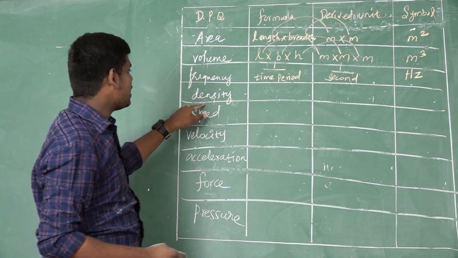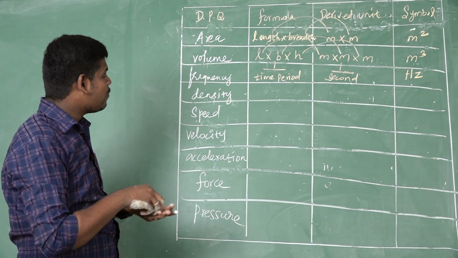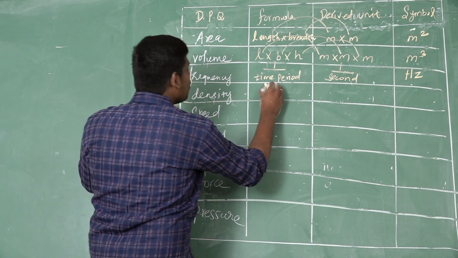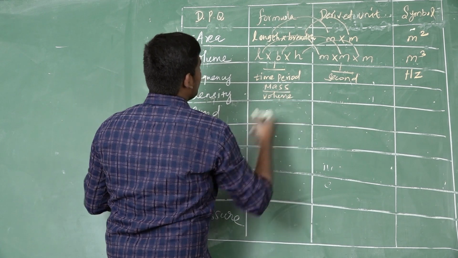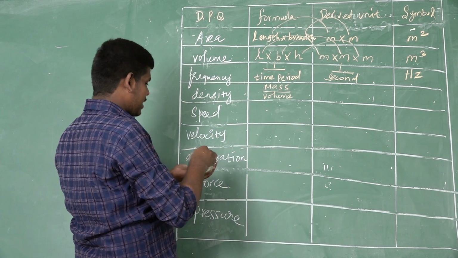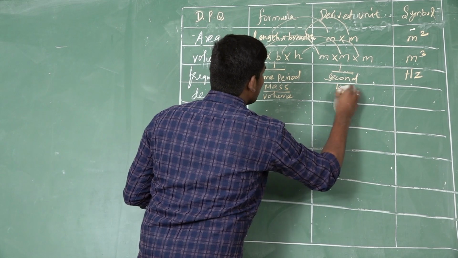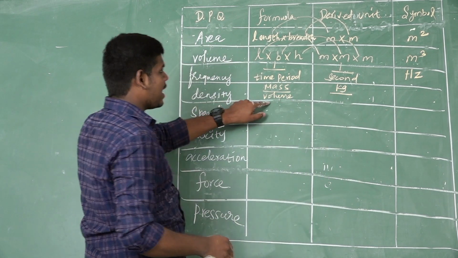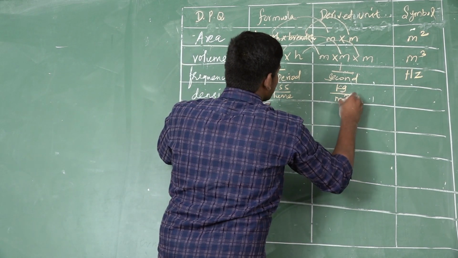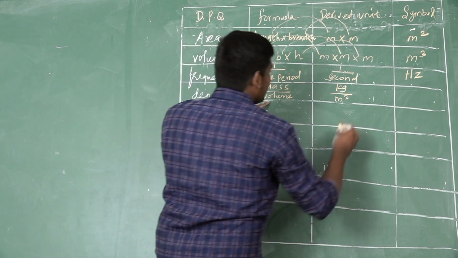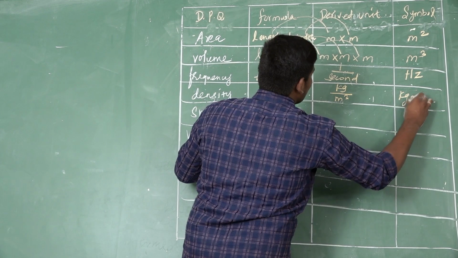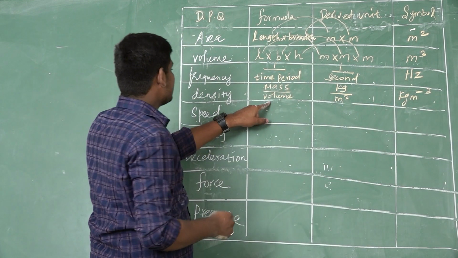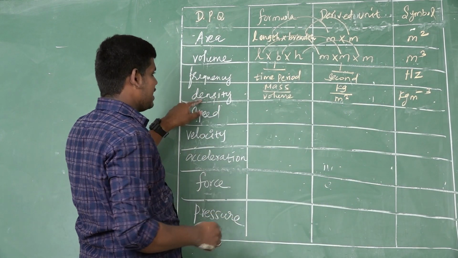And the next one is density. What is the formula to calculate the density? Mass by volume. So what is the derived unit of mass? That is measured by kilogram. Volume you know already, we derived the symbol is meter cube. So we will write kilogram meter cube, or kg meter power minus 3. This is the derived physical quantity of density.